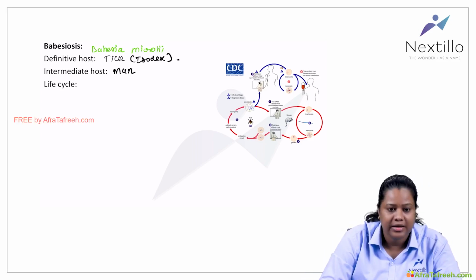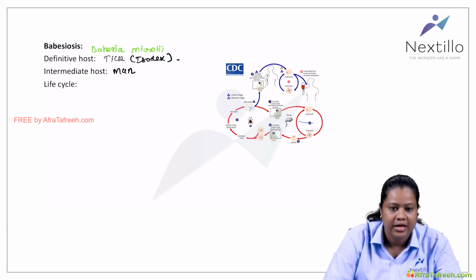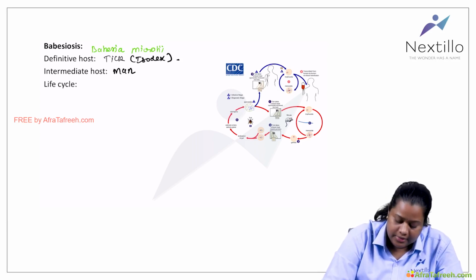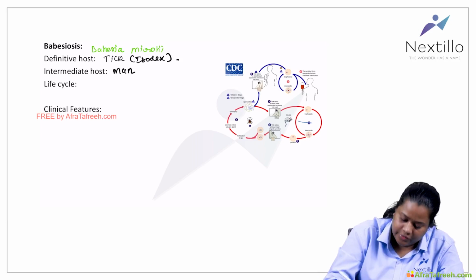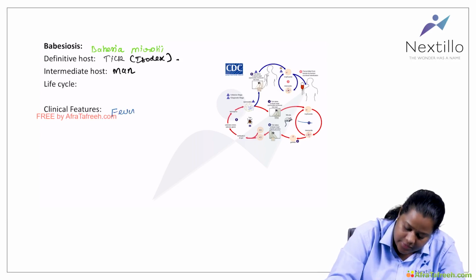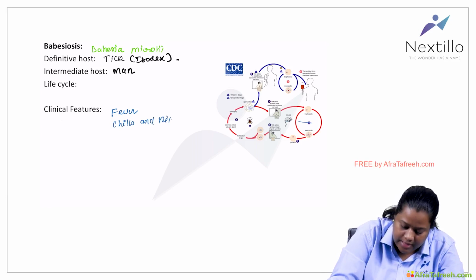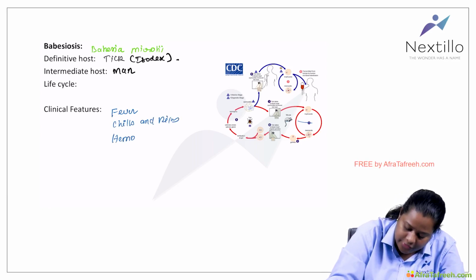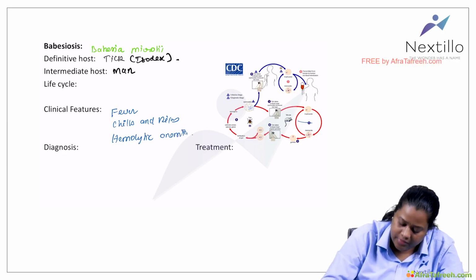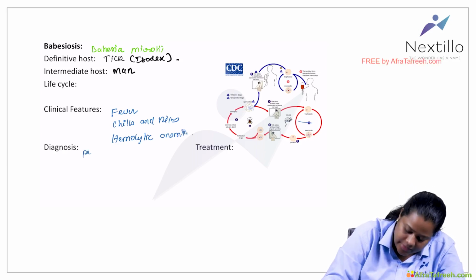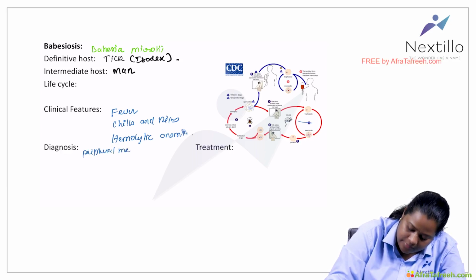So this is about the life cycle of babesiosis. The clinical features are very similar. They will present with fever, chills and rigors, and it can also lead to hemolytic anemia. The diagnosis is by peripheral smear, very similar to malaria.